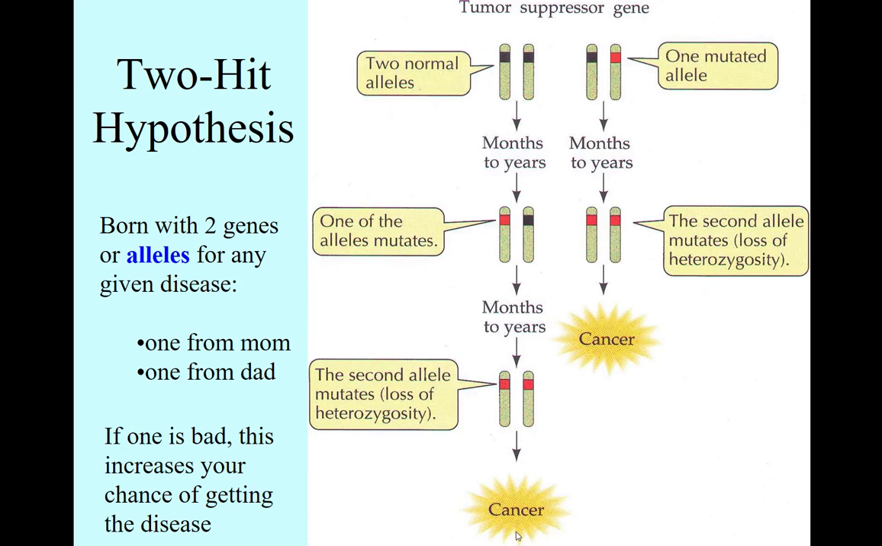So this is the concept of the two-hit hypothesis, the notion that you need two bad alleles to get a disease. It works with cancer, it could work with post-traumatic stress disorder, it could work with schizophrenia, it could work with depression, bipolar, any sort of mental health issue that we'll talk about this semester in class. The two-hit hypothesis.